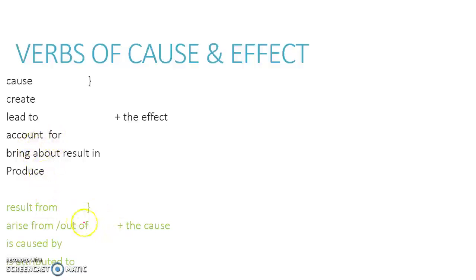Effects of cause: this results from this, arises from this, is caused by this, is attributed to this. So this is the effect and this is the cause. We have discussed all these things in text structure also, so basically it is the same thing. But in terms of discourse markers, this is one aspect, that is cause and effect.